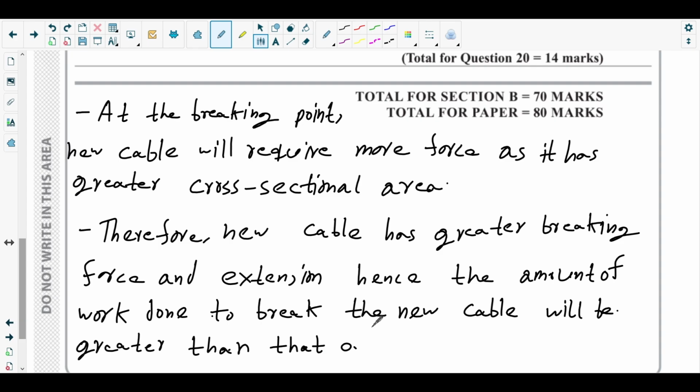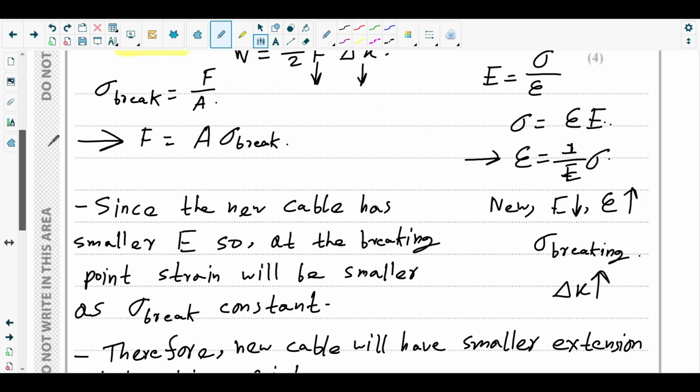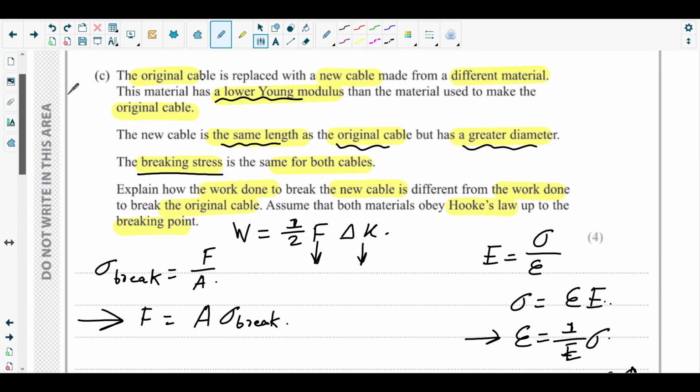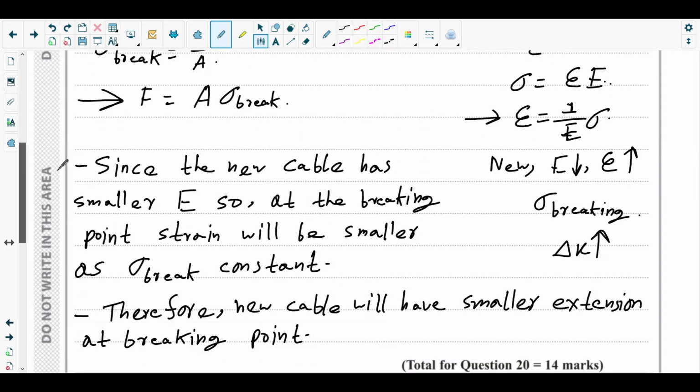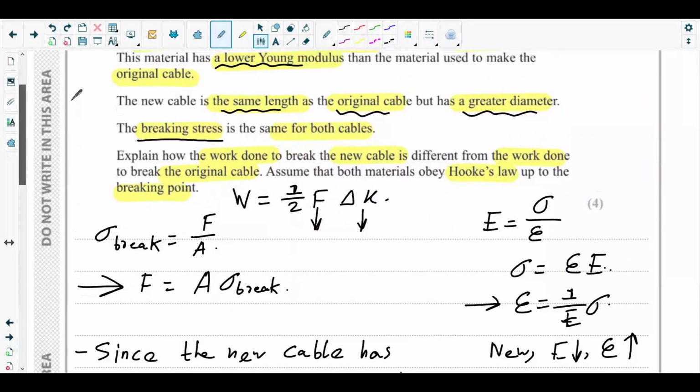That's it. So that's exactly 4 points you can write for part C of question number 20. And that's basically the end of the May 2023 Physics Unit 1 paper.